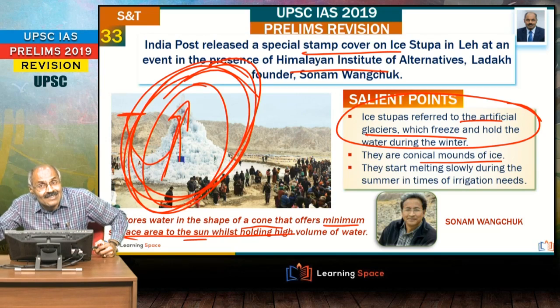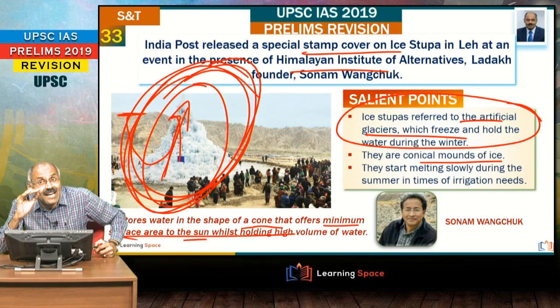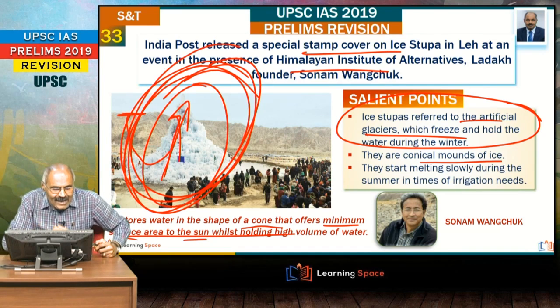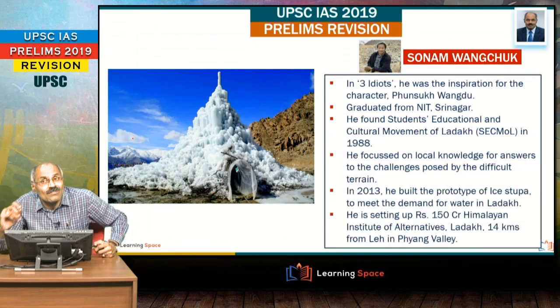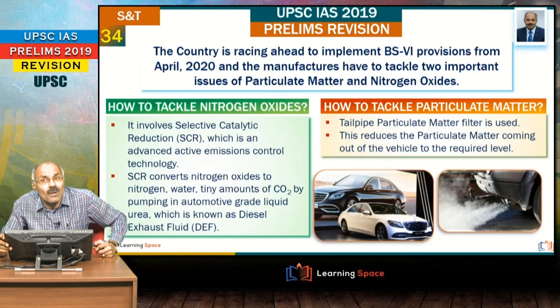Why? Because to offer minimum surface area to the sun so that this can be protected right up to the summer season, right? If it is not stored in this fashion, what happens? It will have more surface area. Because of more surface area, water will in fact melt in the early stages of onset of summer, or you can say to prolong it to the summer months. This is kept, or you can say developed this way, right friends? This is about this ice stupas.